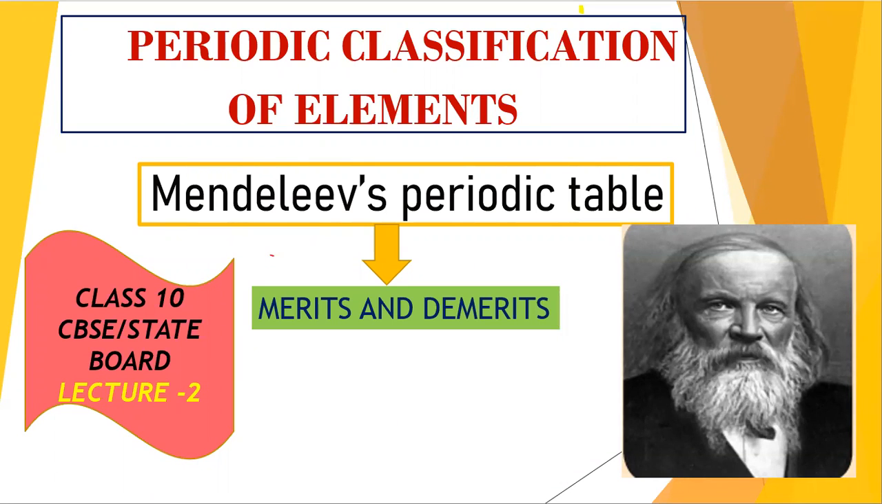Today we are going to discuss class 10 science lecture series, periodic classification of elements: Mendeleev's periodic table, its merits and demerits. In the previous video we discussed Döbereiner's triads and Newlands' law of octaves.